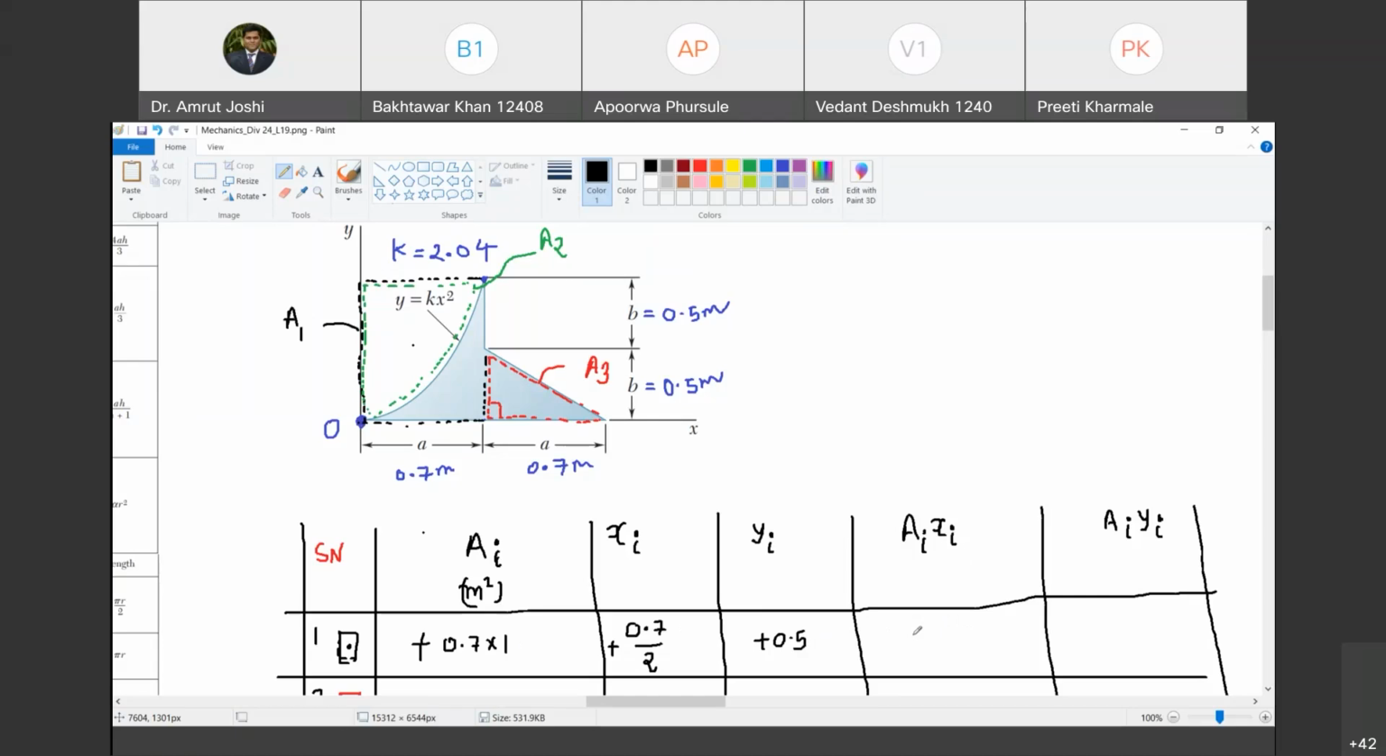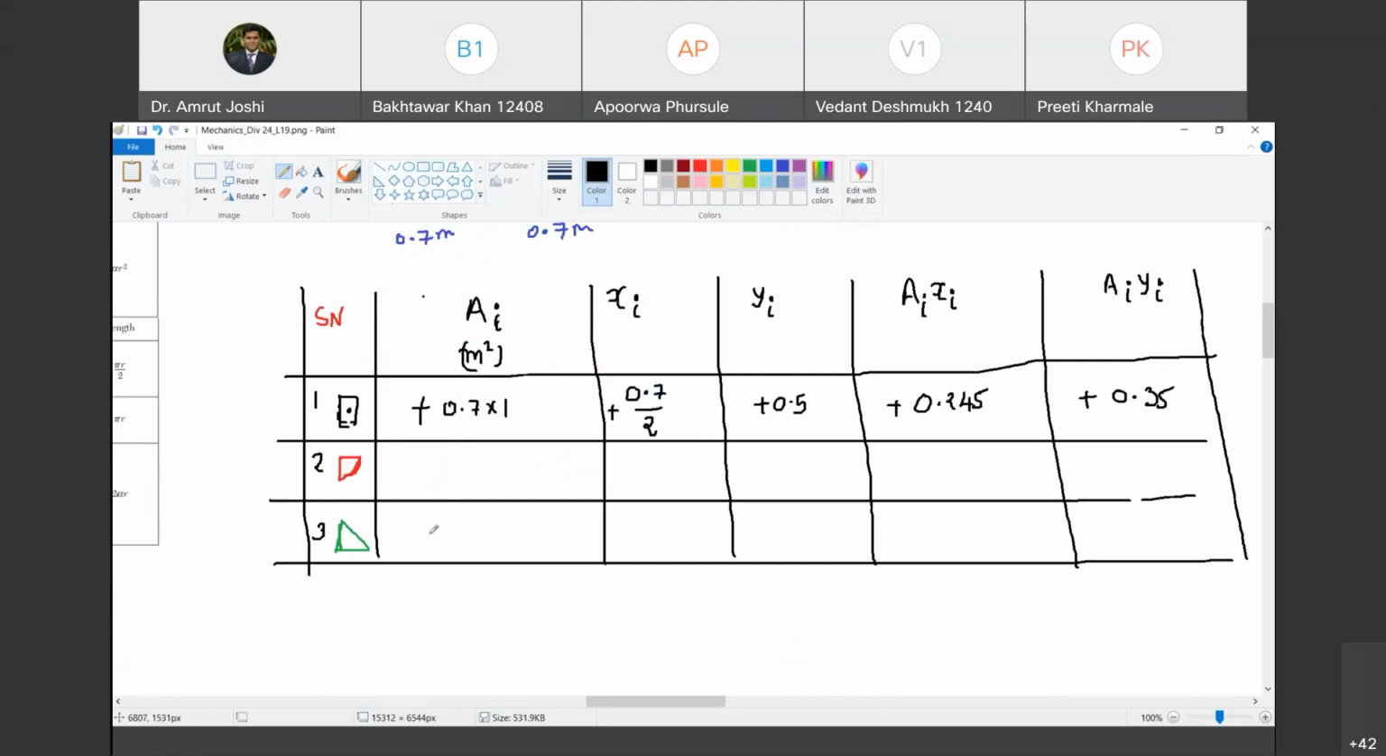0.245. Yes. 0.245, positive. What is AIYI? 0.7 into 0.5, so 0.35, and positive. Do you agree with me? Yes, sir. So we have completed the first row.